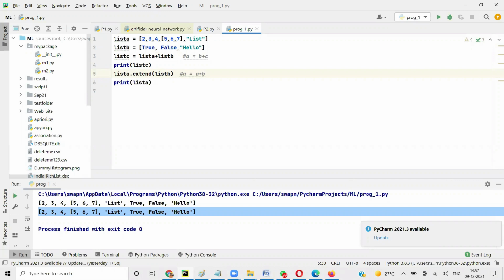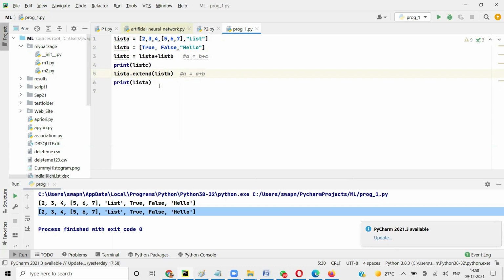And here the list on which you call dot extend gets updated with the new values. So if you're running a loop and you want to keep on adding values, you would use extend.